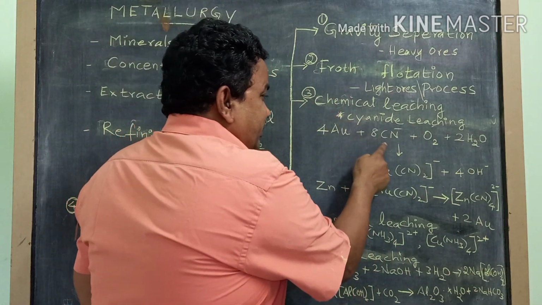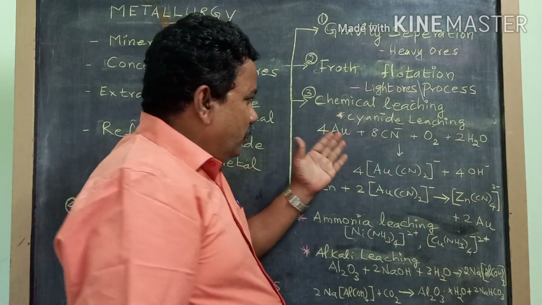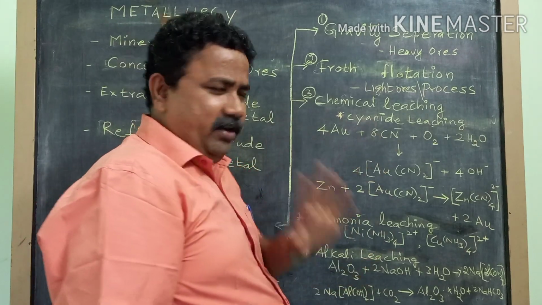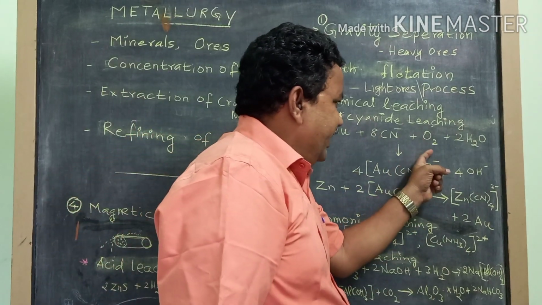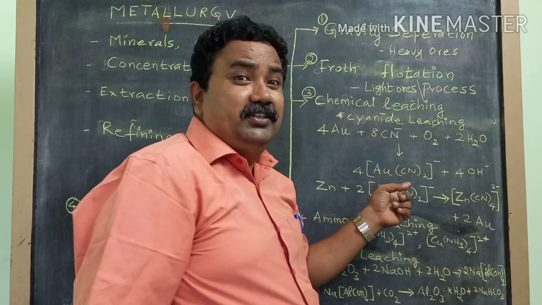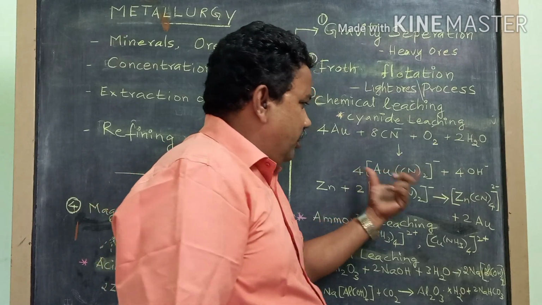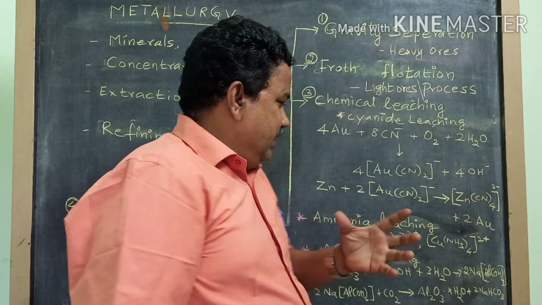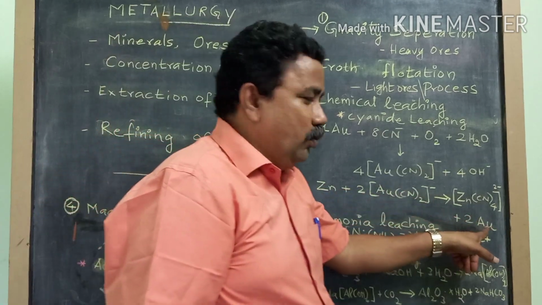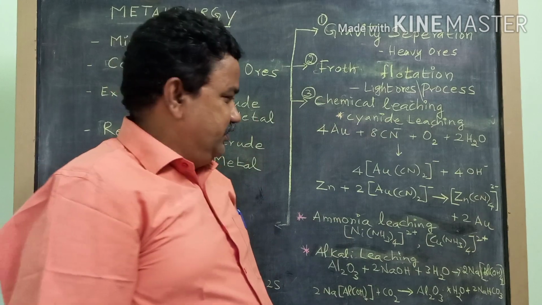Here cyanide ion is used. Let's take Au, that is gold. Gold reacts with either potassium cyanide or sodium cyanide in presence of air and water, and it gives you a coordination compound of gold. This coordination compound is separated and made to react with zinc to give back the metal that we want. So this is cyanide leaching.